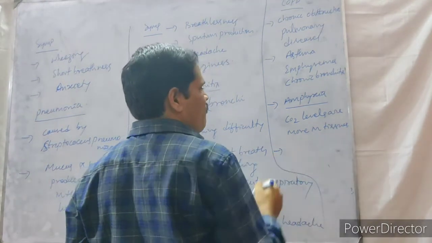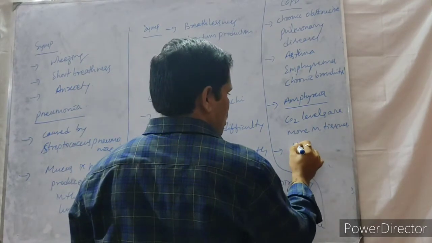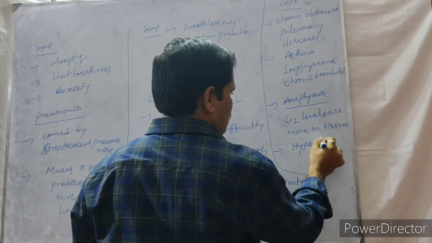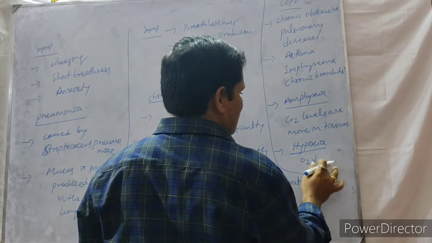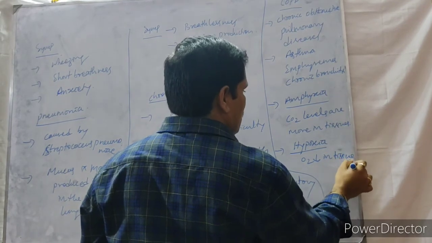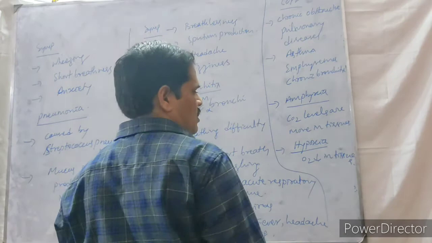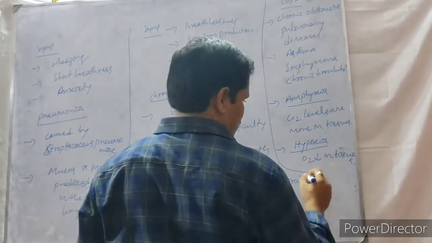That is called asphyxia. What is hypoxia? Oxygen levels are less in tissues. That is called hypoxia. It also leads to suffocation.